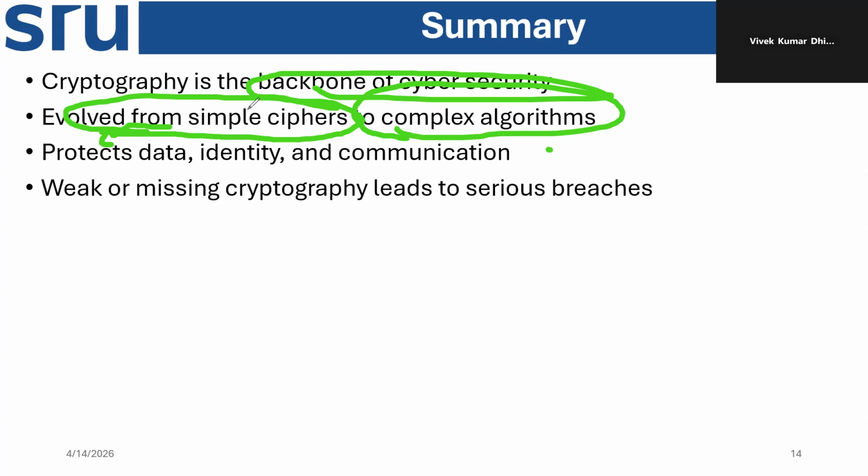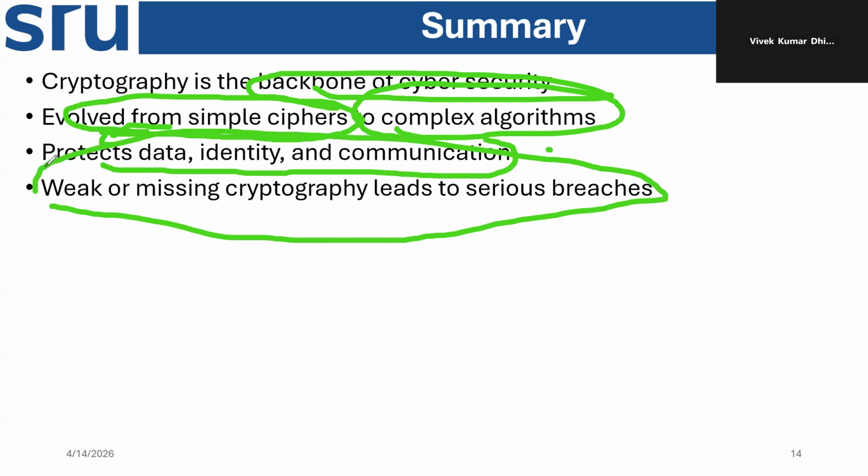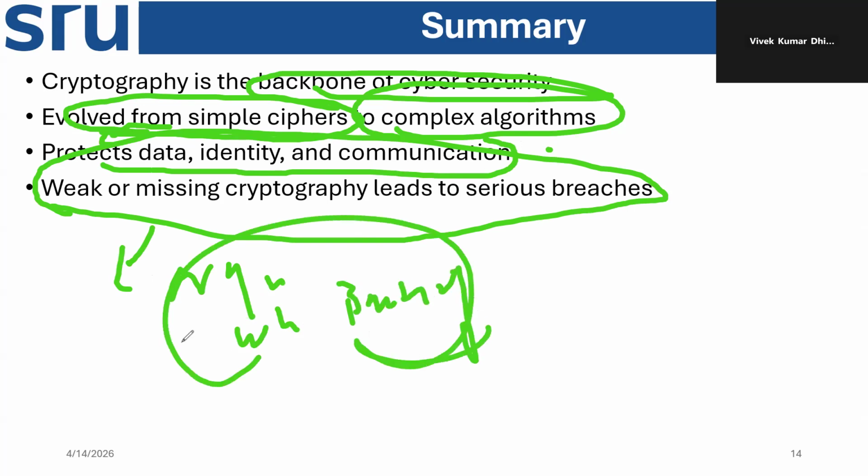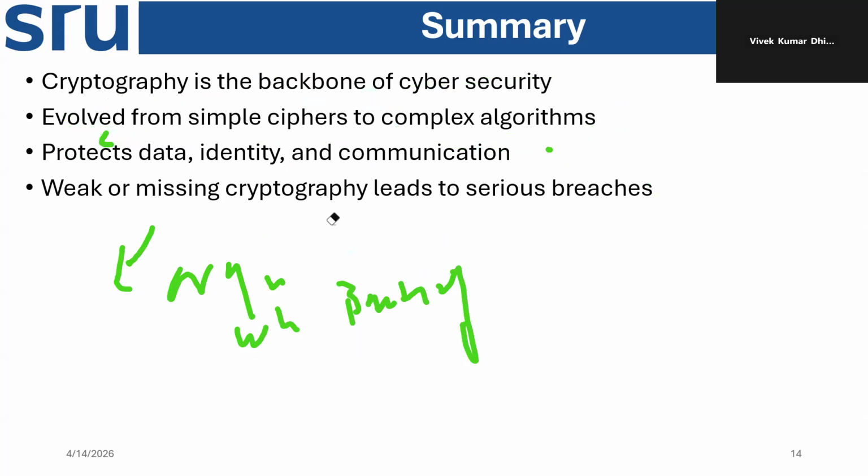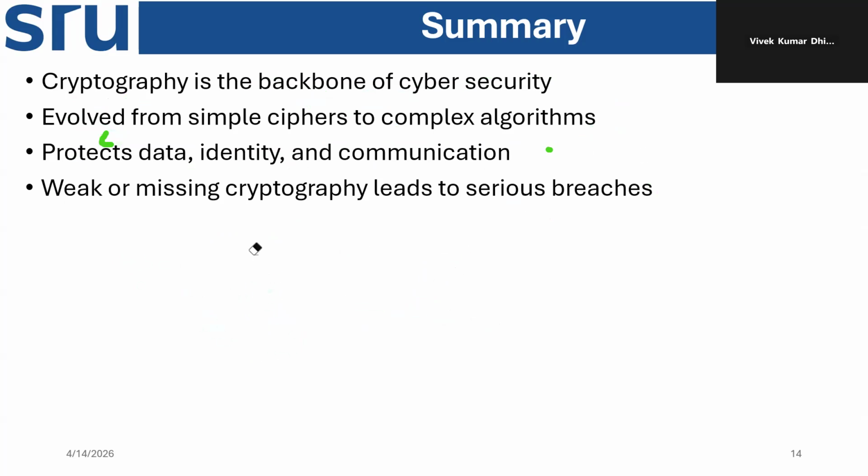We understood it in a simple manner, at the beginner level, how it works: protect data, identity, and communications. Weak or missing cryptography leads to serious breaches. We understood this from the organization examples, WhatsApp examples, and banking data examples. We discussed the scenarios. Now, what did we understand today? We understood today about the cryptographic concept.